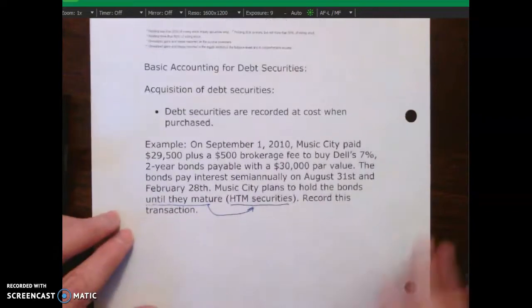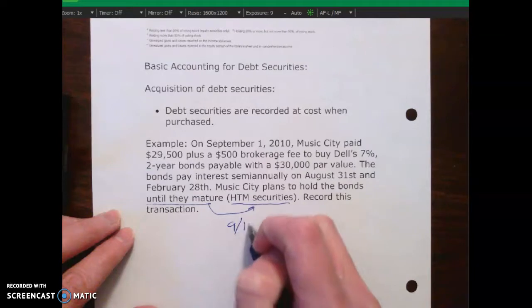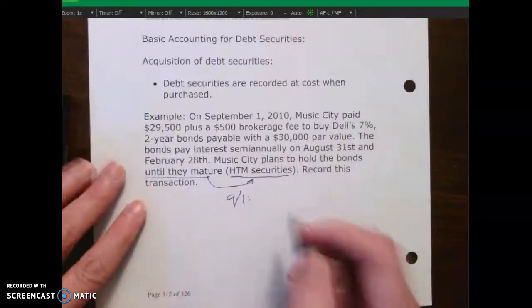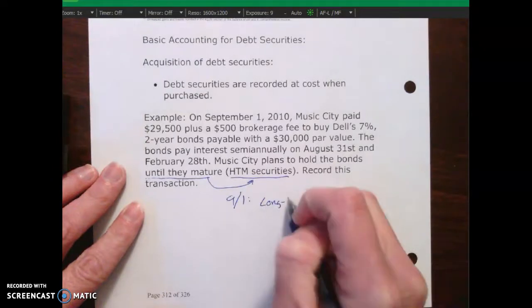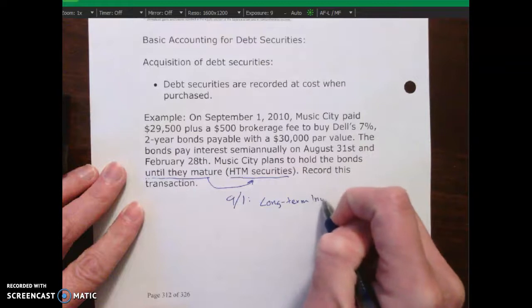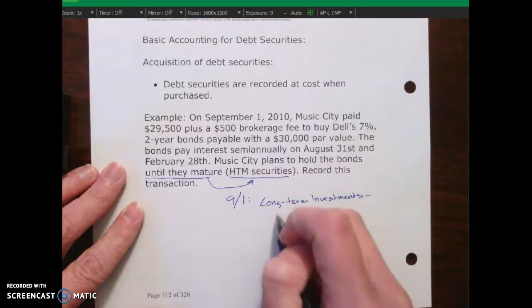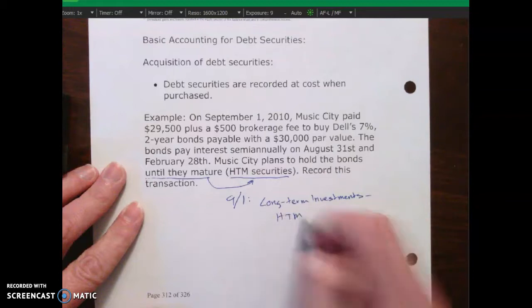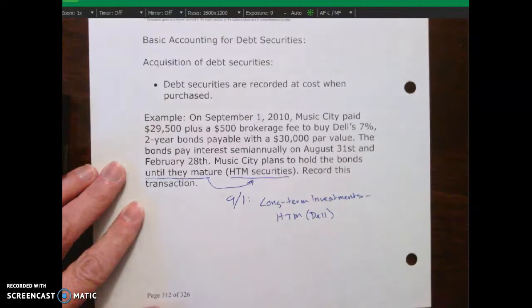So when we think about this in terms of our journal entry, our date, 9/1, we will debit long-term investments, HTM, held to maturity, and I put Dell, which is the company's name right there, in parentheses.